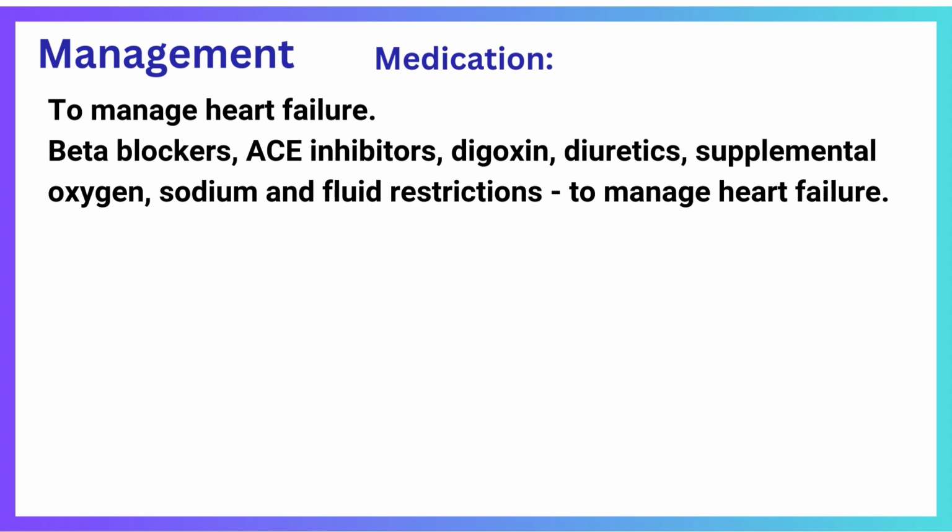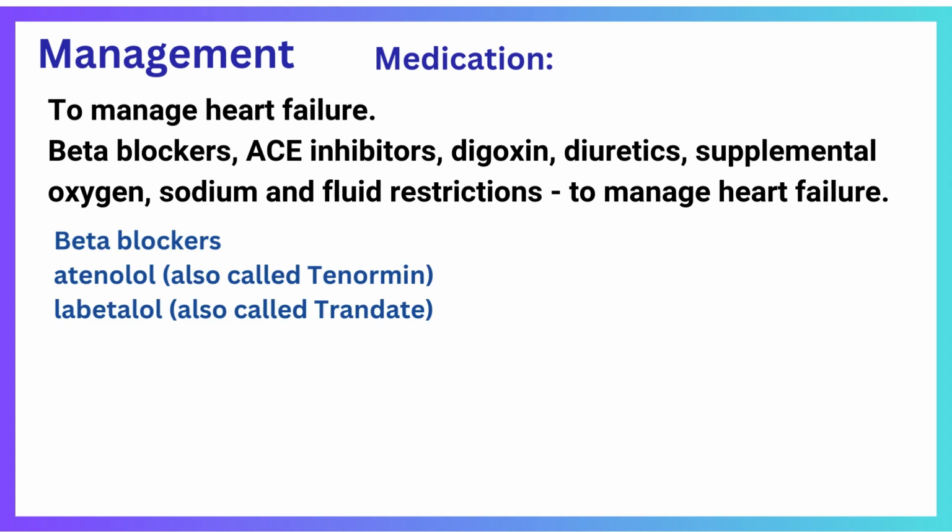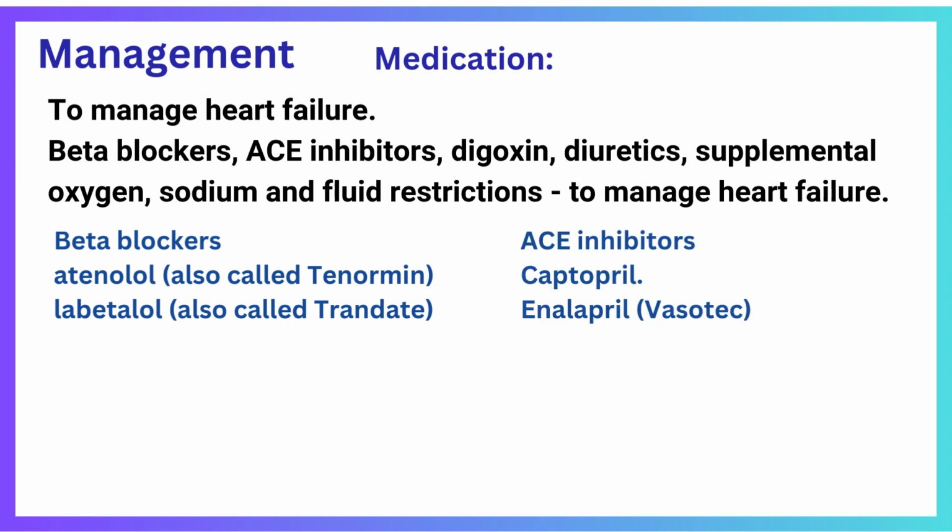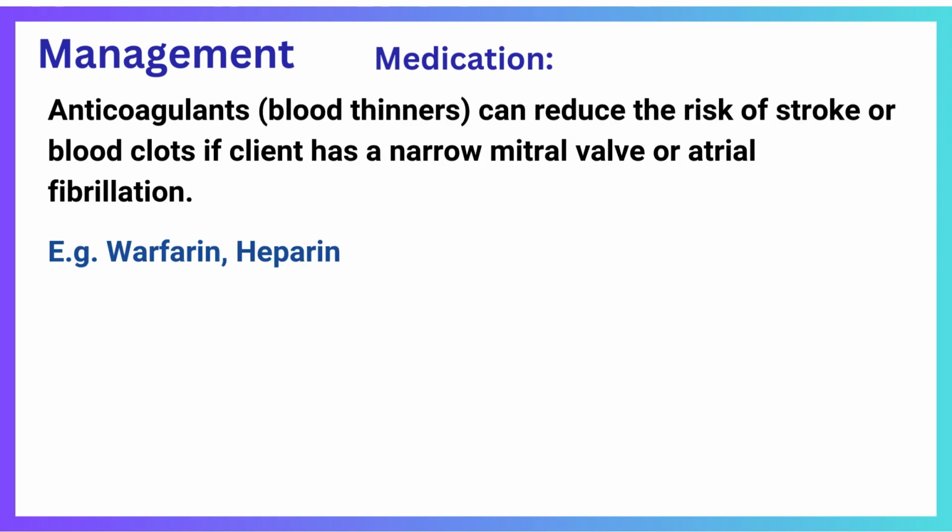Beta blockers, ACE inhibitors, digoxin, diuretics, supplemental oxygen, and sodium and fluid restrictions are used to manage heart failure. Examples of beta blockers are atenolol and labetalol, drugs that end with LOL. Examples of ACE inhibitors are captopril and enalapril, the drugs which end with pril. Anticoagulants or blood thinners are given to the patient.